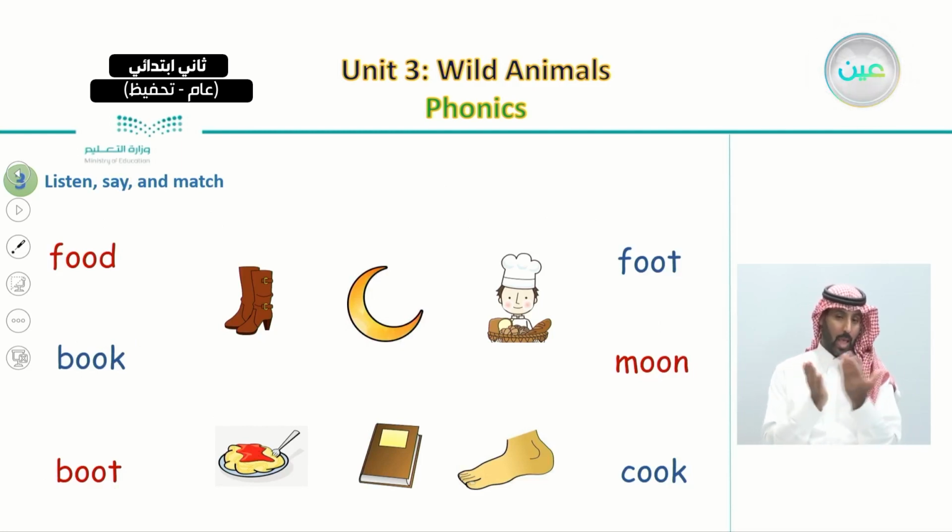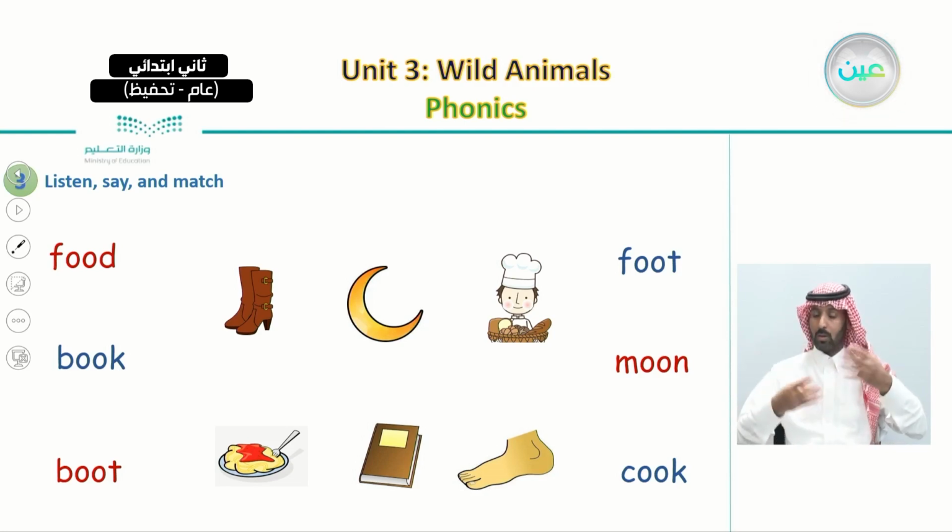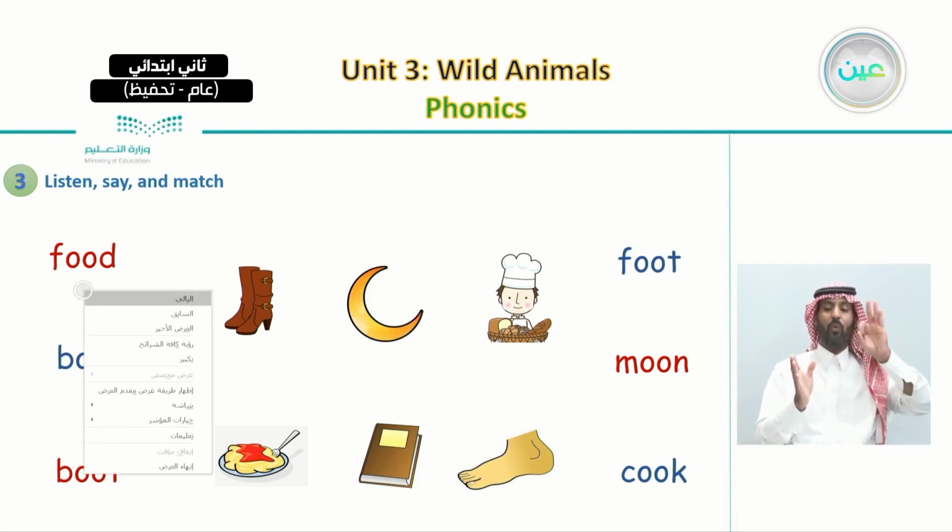So here again, we're going to listen and say it again and match each word. First we're going to listen to all of these words, and then we're going to match them with the right pictures. So in the first one, OO says food. Food.